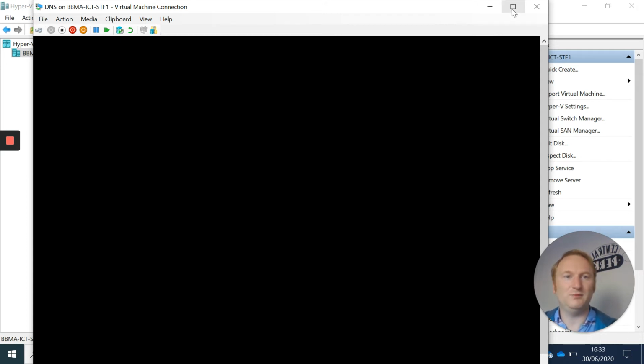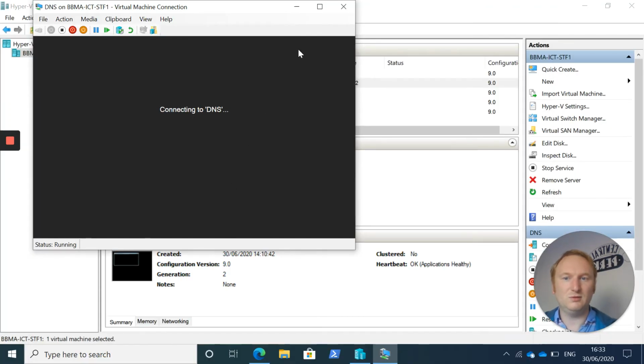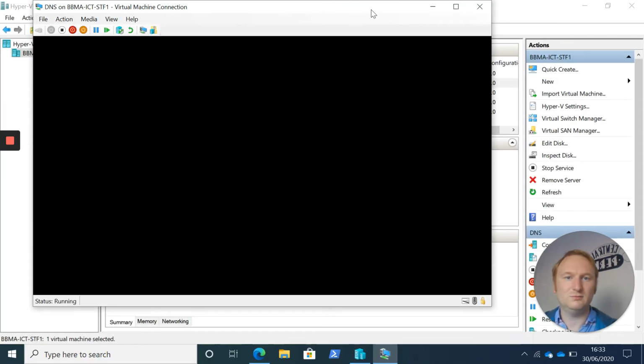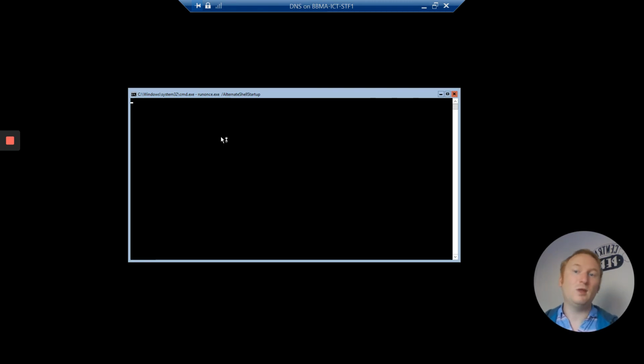Just get it back up full screen. There it goes. And I've just got to type in the password. And I'm back on. Okay, so I've just quickly uninstalled it just to demonstrate that as well.